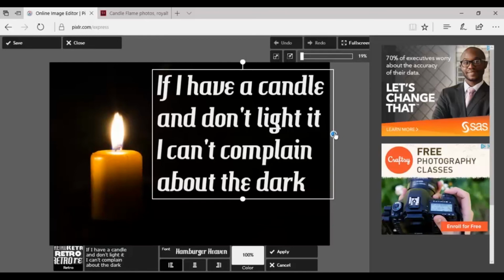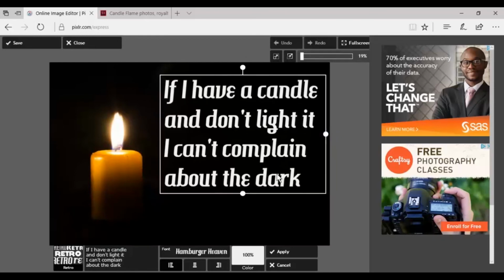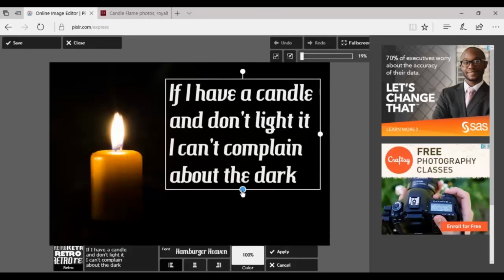So I'm going to take this edge here. Now, it doesn't matter which one of these two handles, that's what they're called, you choose, it will expand or contract it proportionately. So you don't have to worry about getting really weird looks like you would if you were using other programs.